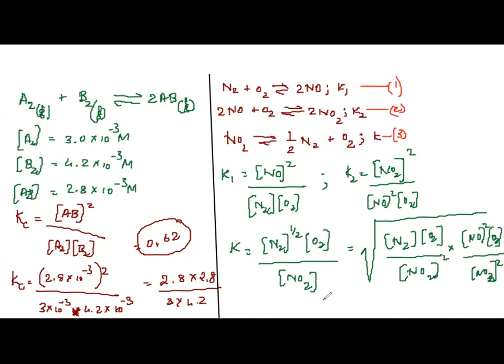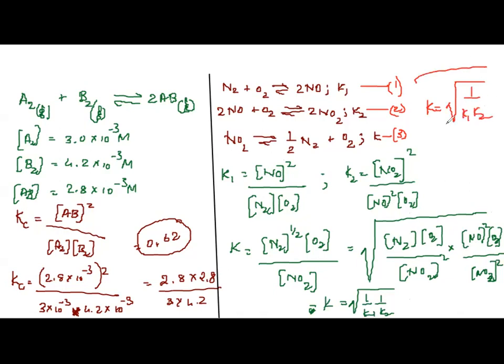So what is this? K is equal to root of N2 into O2 by NO2, so it is 1 by K1. And NO square into O2 into NO2 whole square, this is 1 by K2. Therefore, I can write this equation as K is equal to root of 1 by K1 into K2.